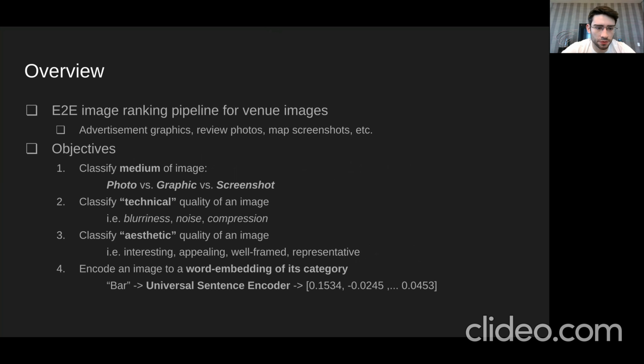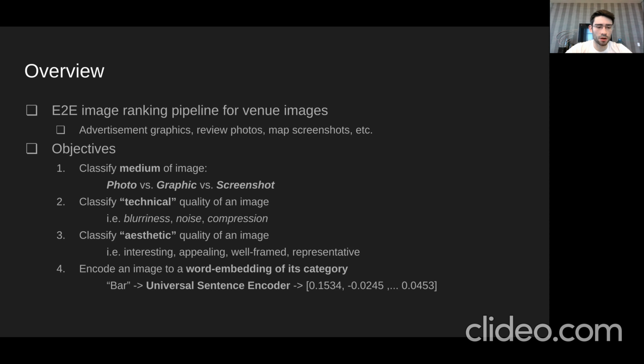So here are my objectives. The first one is figuring out what is a photo and what isn't. So I chose to try and classify a photo versus a graphic versus a screenshot. The second had to do with rating an image based on quality. There's two different ways that you can rate an image based on quality. You can do so with technical quality. This is something that's independent of the medium of the image. So like blurriness, noise, and compression.